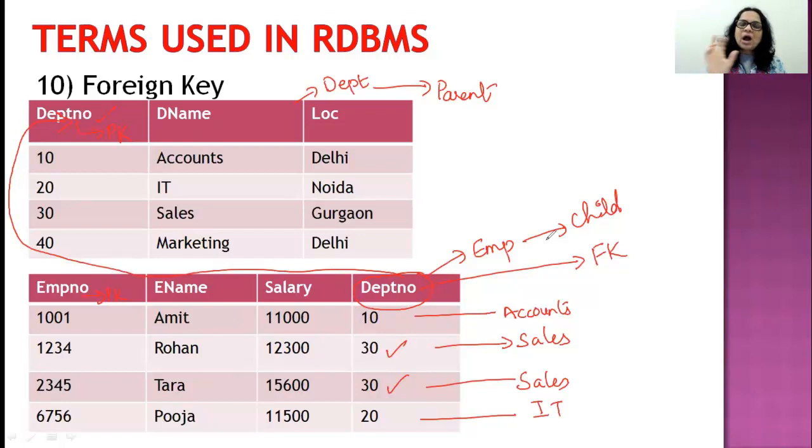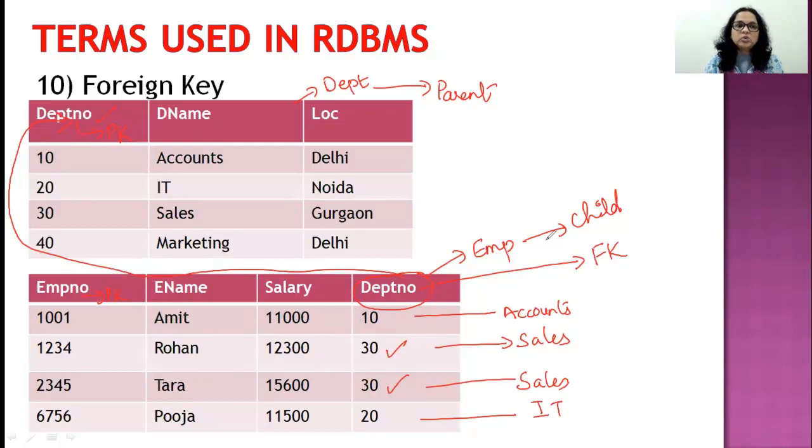So basically, how do you identify a foreign key? You look at both the tables and you identify which is a common column. So we understood DEPTNO is a common column. Then you need to identify which is parent and child, because remember that the foreign key column will always be in the child table and not in the parent table. So we know that the EMP table must be created after the DEPT table is created for it to be logically right. So DEPTNO of the EMP table becomes the foreign key of the EMP table.